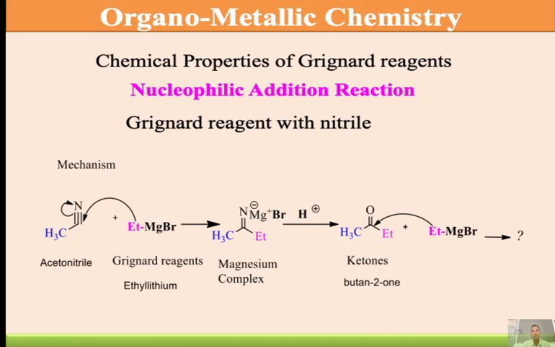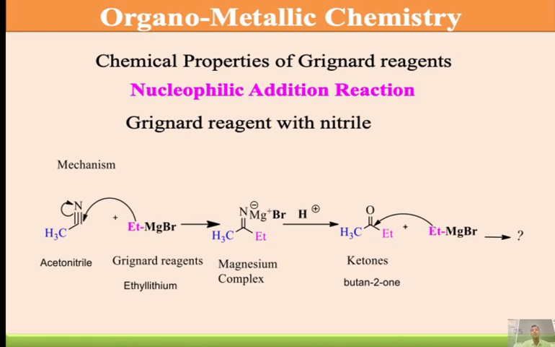This is the magnesium complex. Mg is there, Br. Then followed by hydrolysis, this imine complex converts into ketone. The methyl, in blue, is from the starting material and the ethyl is from this Grignard's reagent. So that's why blue and pink colors give different groups. It's a ketone, especially 2-butanone is the final product.